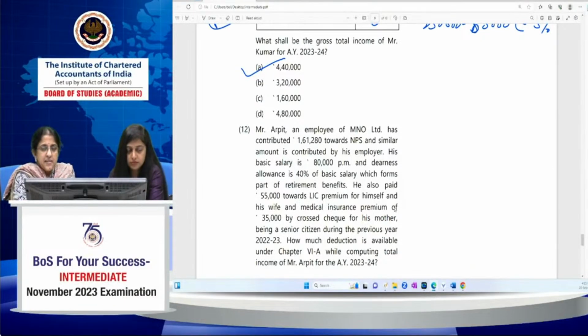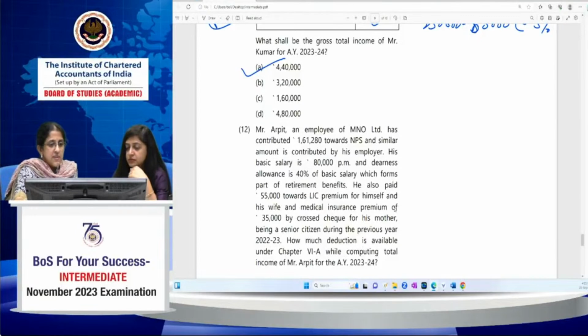Always take care that when you're doing the set-off provisions, you do it in the most beneficial manner to the assessee. Sometimes more than one manner will be there, then it doesn't make a difference. But if some income is taxable at a higher rate, like long-term capital gains, and nothing is mentioned, you have to assume 112 only. You can't assume 112A normally, because then it's specified assets under 112A. If nothing is mentioned, you can't take it on your own. Either the section should be mentioned or the asset should be mentioned. Otherwise, you take it as 112. Likewise, if simply short-term capital gains is mentioned, you have to take it under the regular provisions of the Act. You can't assume 111A.